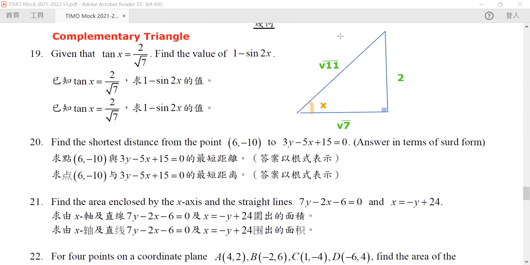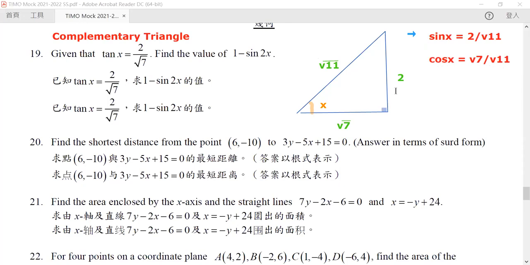Once we recognize it, we can immediately find out that our sine x must be equal to 2/√11, and our cosine x must be equal to √7/√11.